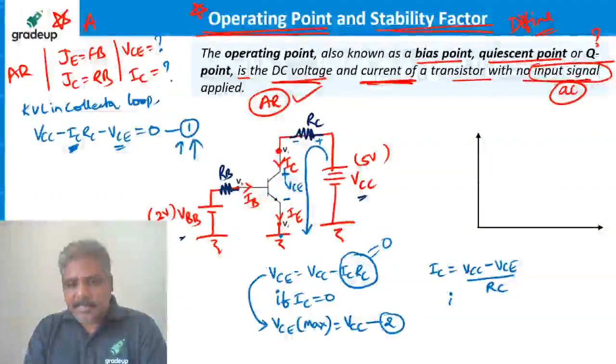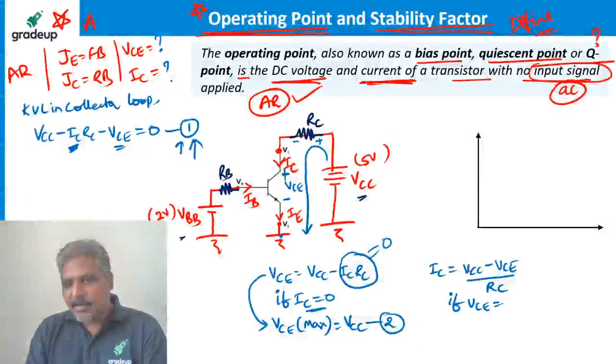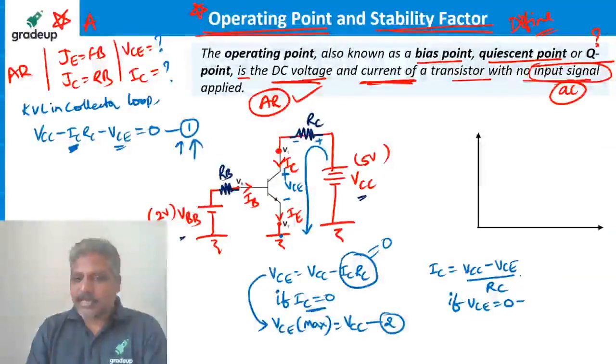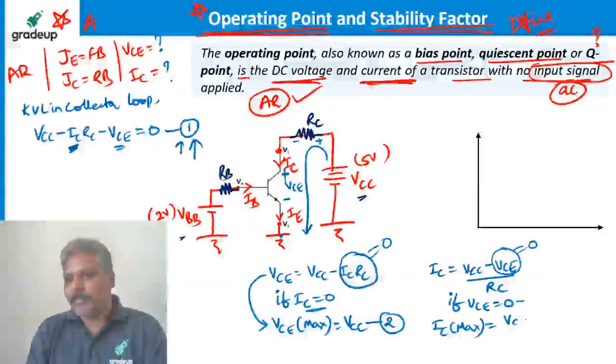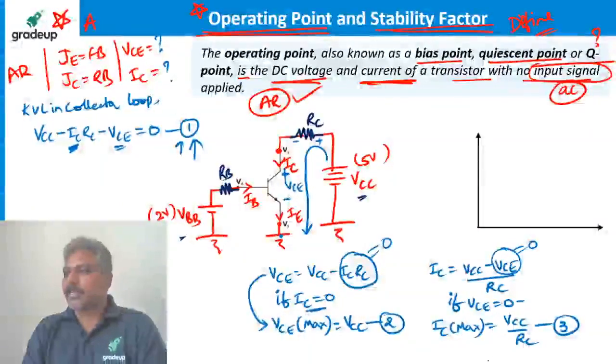Again, like here I substituted IC equal to 0, if I substitute VCE equal to 0 in this equation, that means I am making this term equal to 0. So can I call this current the maximum current? It is going to be VCC by RC. Let me call this equation 3.